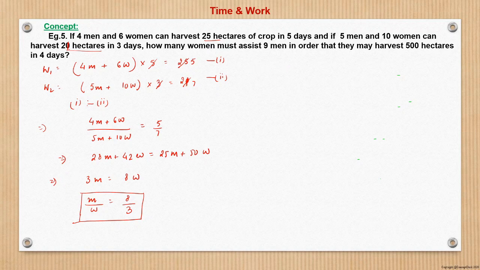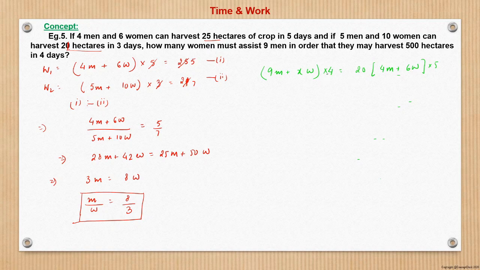So what is the question? How many more women is required? How many women are required to assist 9 men? So there are 9 men. Let there be x women doing the work for 4 days and completing how many? 500 hectares. So 500 hectares means 20 times this combination, 20 times 4m plus 6w into 5, right? Because 4m plus 6w into 5 represents 25. So 500 means 20 times that, right?